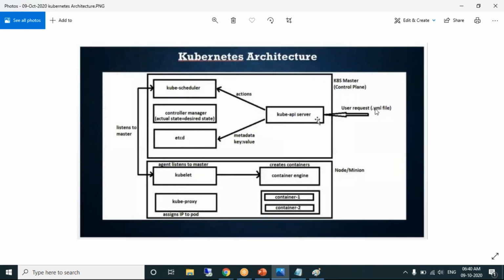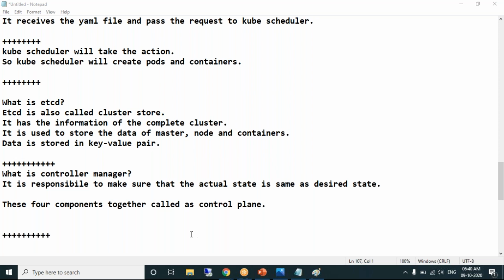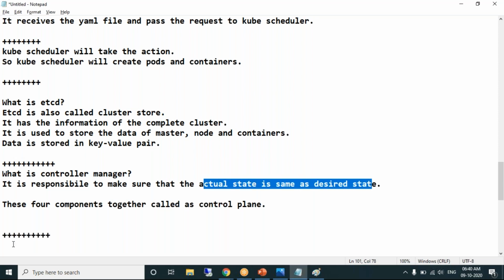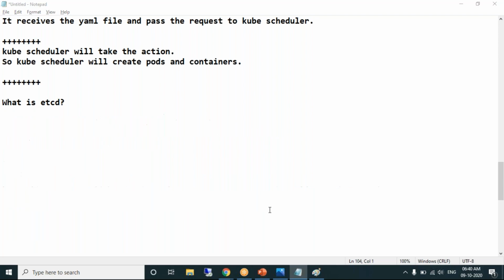So every fraction of a second, the controller manager will verify whether the current state is equal to the desired state or not. In case one container is down or one pod is down, immediately it creates a new pod. Which component makes sure that the current state is equal to the desired state? It is the controller manager. So it is responsible for making sure that the current actual state is the same as the desired state. These 4 components put together are called the control plane.